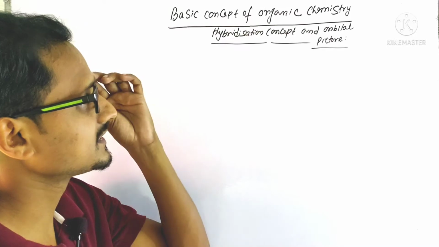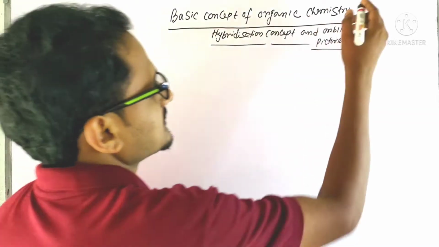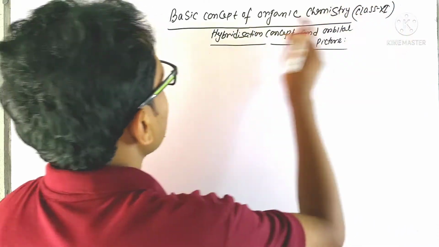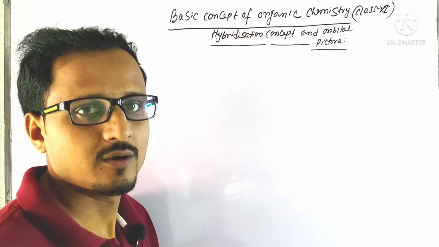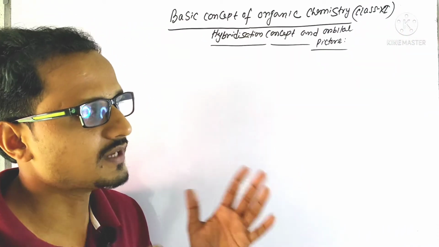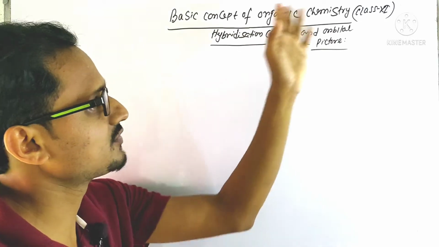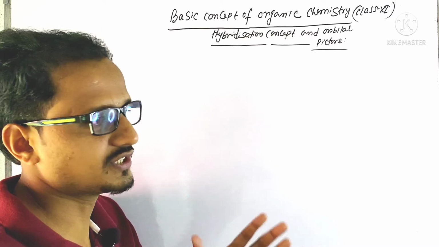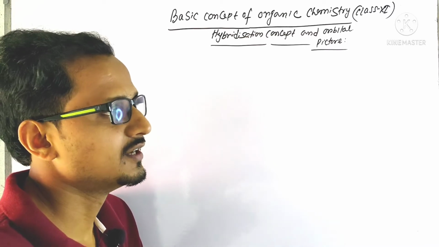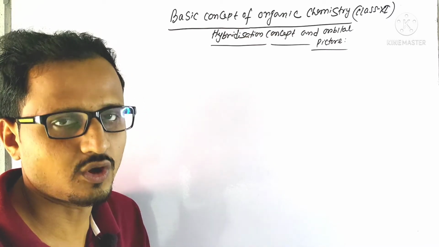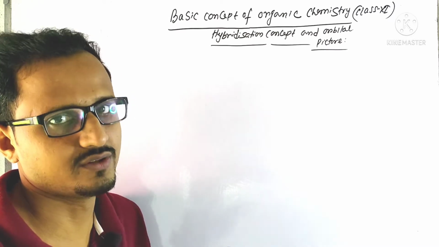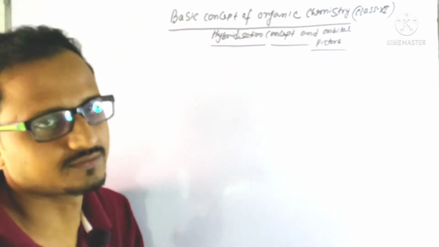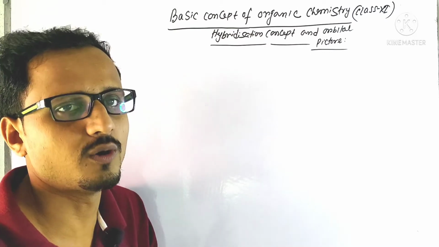So today I will discuss one of the topics of class 11 organic chemistry, that is the basic concept of organic chemistry. Okay, so I have already uploaded one video on the basic concept of organic chemistry, that is the tetravalency of carbon and the formation of some of the compounds. Normal basic things I have told you in that video. Now today I will discuss the hybridization concept and orbital picture, how the molecules are actually formed.